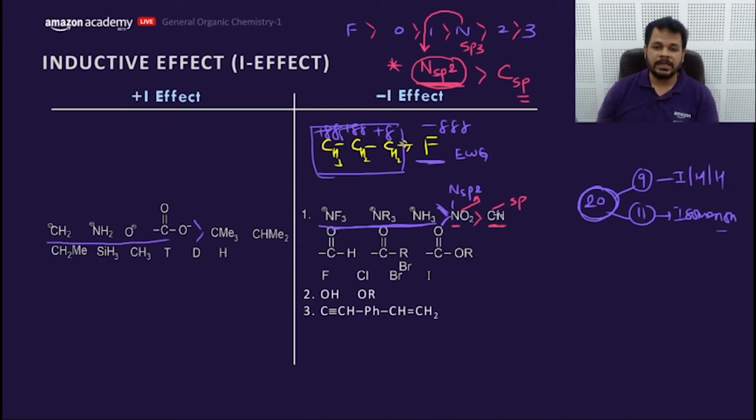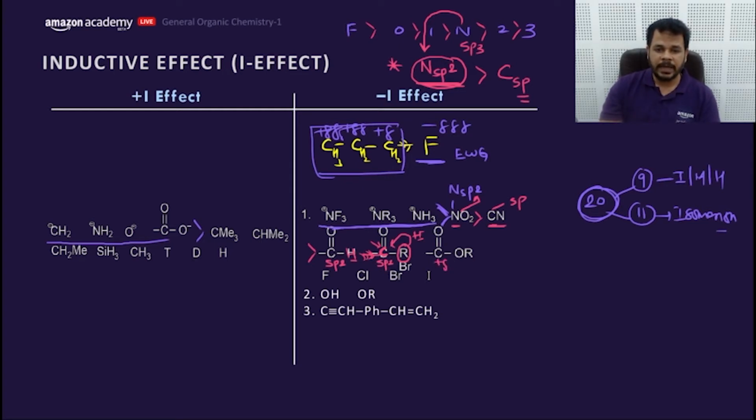Now this carbon is sp, whereas this carbon is sp2. Less percentage S character means less electronegativity. Similarly, this carbon is also sp2, but this R is supplying electrons through plus I, so the partial positive charge on this carbon decreases. So its tendency to withdraw electrons from the outside would be lesser compared to this H. H is not supplying electrons because the inductive effect of hydrogen is considered 0, whereas R would be supplying in terms of what? Plus I. So the partial positive charge on this carbon decreases, and there is less tendency to withdraw from the outside. Getting my point? Now the last one.